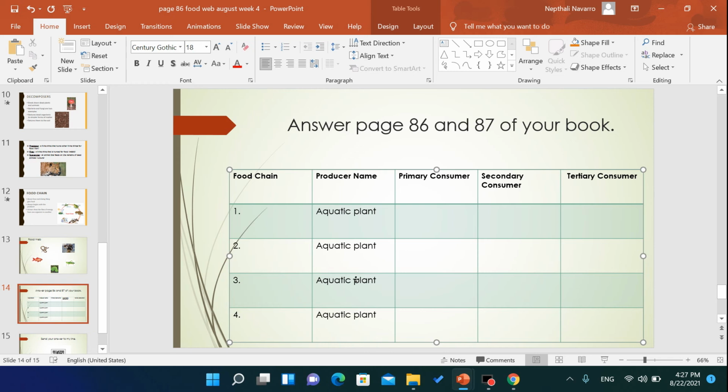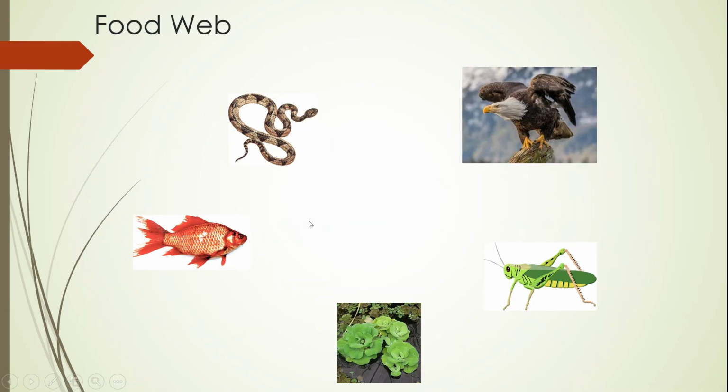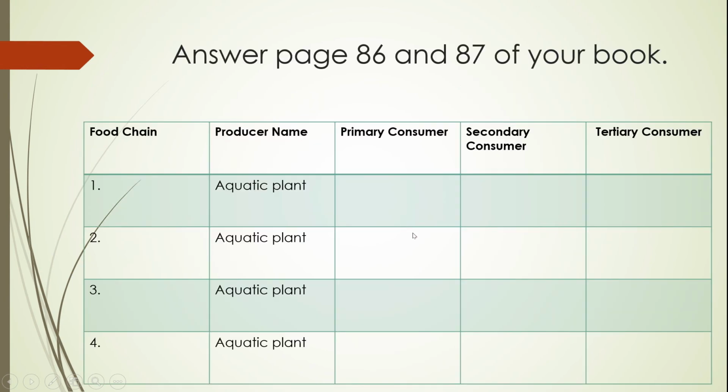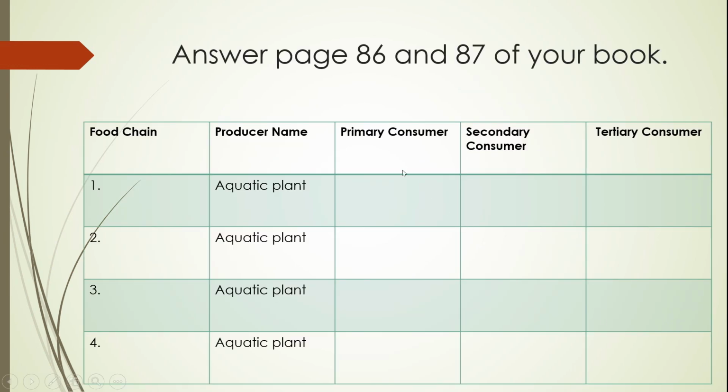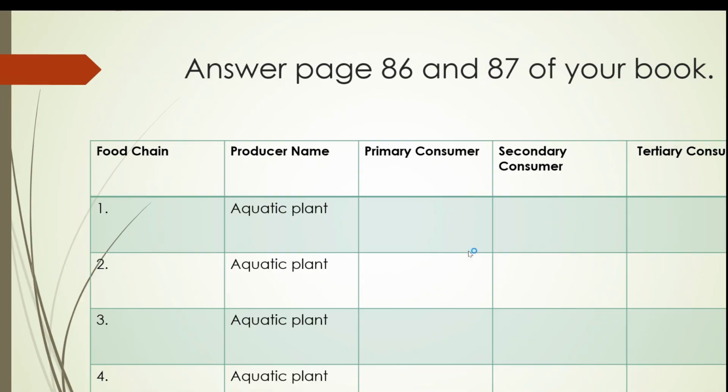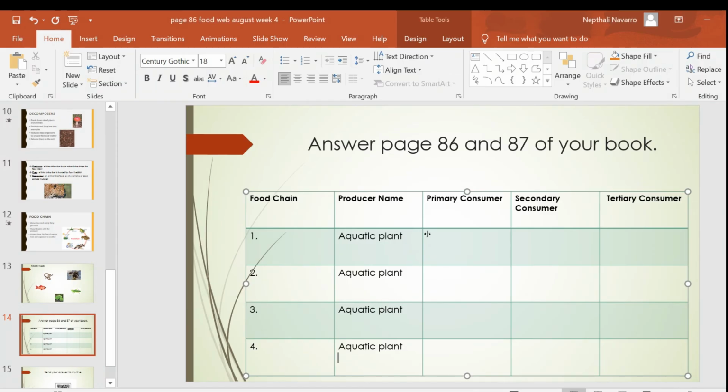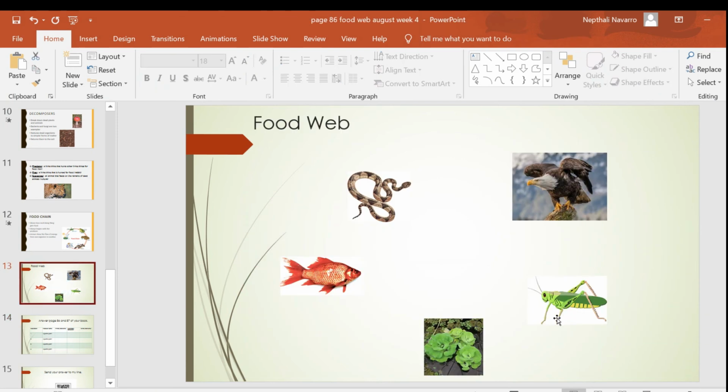So now you provide what is in the picture. Based on this picture, you provide what is the primary consumer in the picture. What is the primary consumer? You write here. For example, I write here the primary consumer is the grasshopper. Grasshopper eats the aquatic plant.